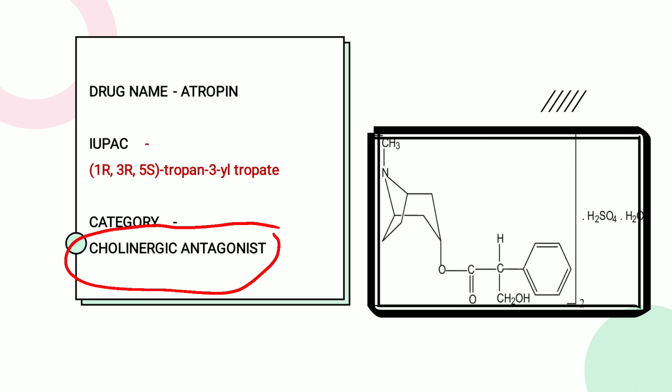The last structure is the atropine, which is from the cholinergic antagonist. In the cholinergic antagonist, there are two major derivatives, that is the tropate and tropic acid, which are fused together on the 1R, 3R and 5S. So there is an attachment, or this is the stereochemistry numbering, that is the R and S, that is levorotatory and dextrorotatory positions of the structure. This tropate structure will be shown in a chair form. Okay, and that is the chemical name for the atropine.